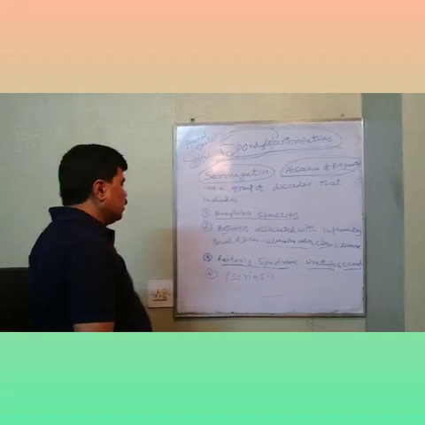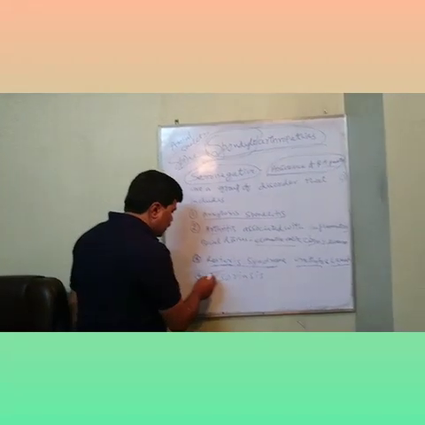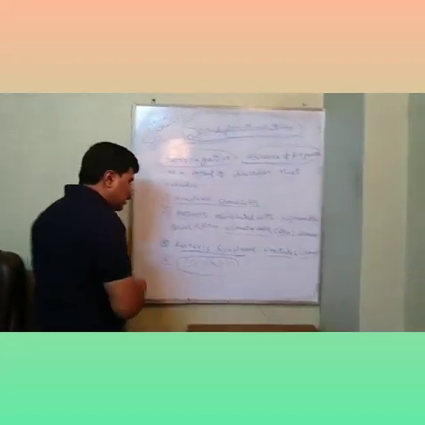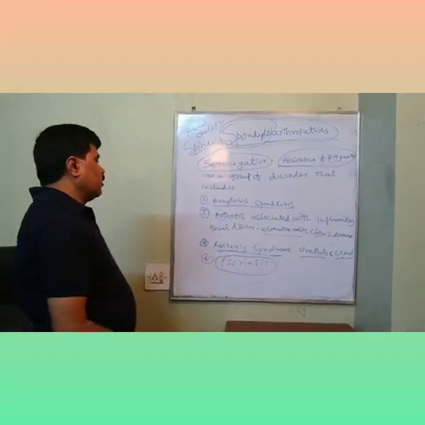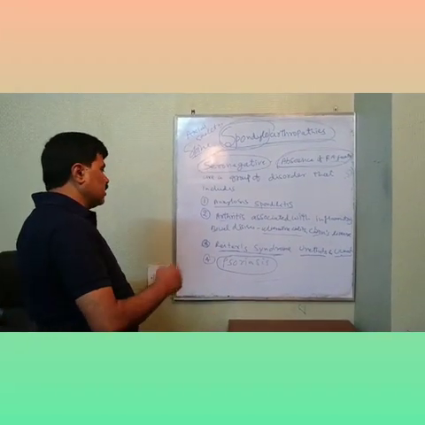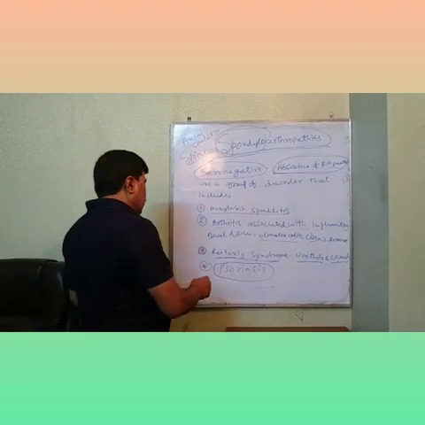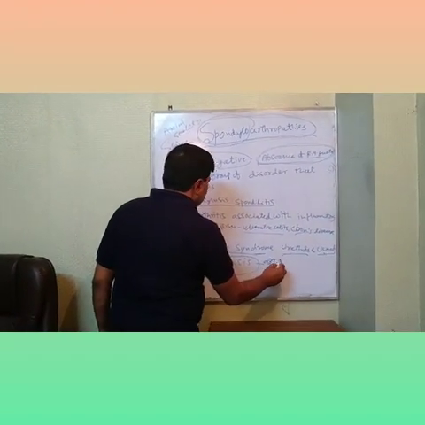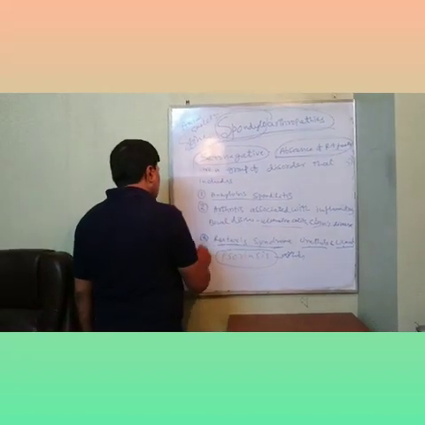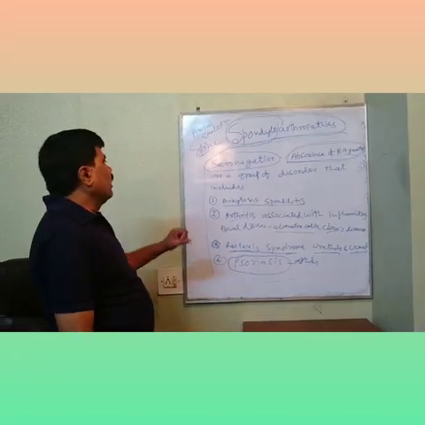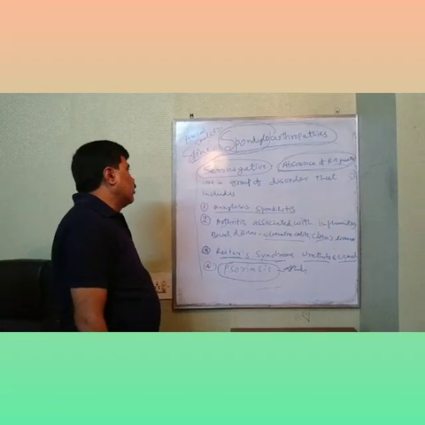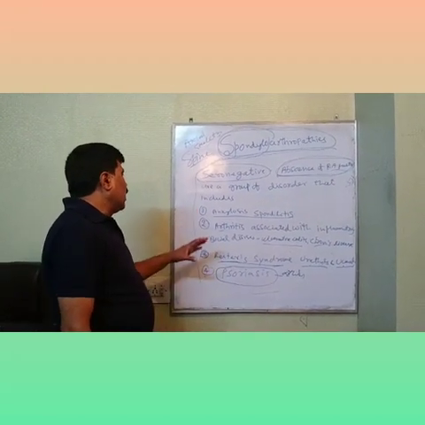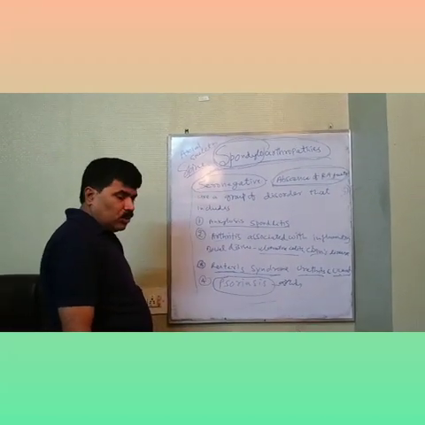And the fourth one is psoriasis. It is a skin disease, but it is related with arthritis also. The skin disease related with arthritis is psoriasis, the psoriatic arthritis. These four together are known as spondyloarthropathy. They are all seronegative.